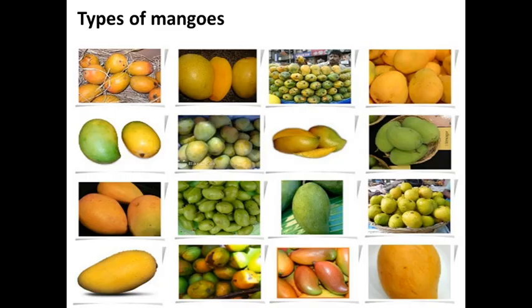See the types of mangoes, there are many types. There are more than 100 varieties of mangoes found in India. They are found in a wide range of colors, sizes and shapes. Some varieties you may also know, like Alfonso, Langra, Badami, Kesar, Mulgoba, Totapuri. All these are types of mangoes. I have shown them in this image.